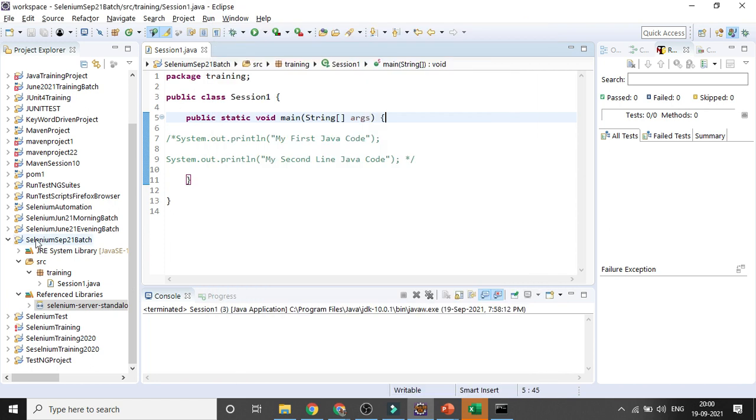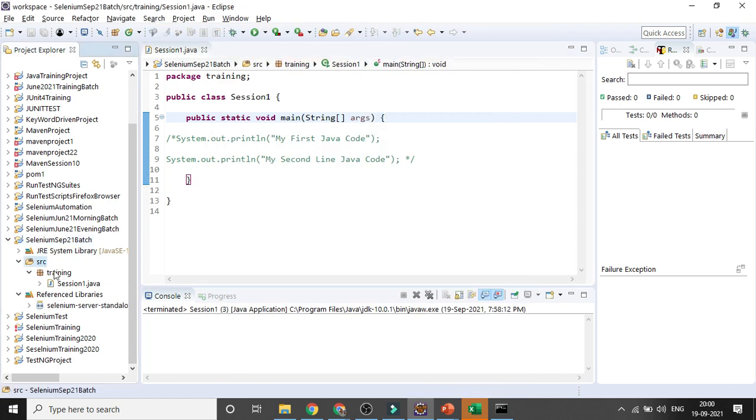Then you can associate the Selenium jar file with the particular project. Why are we associating? Because we need to use the different interfaces, different methods, and classes, from where we will be getting all the important methods, right? So that is the reason it is required.